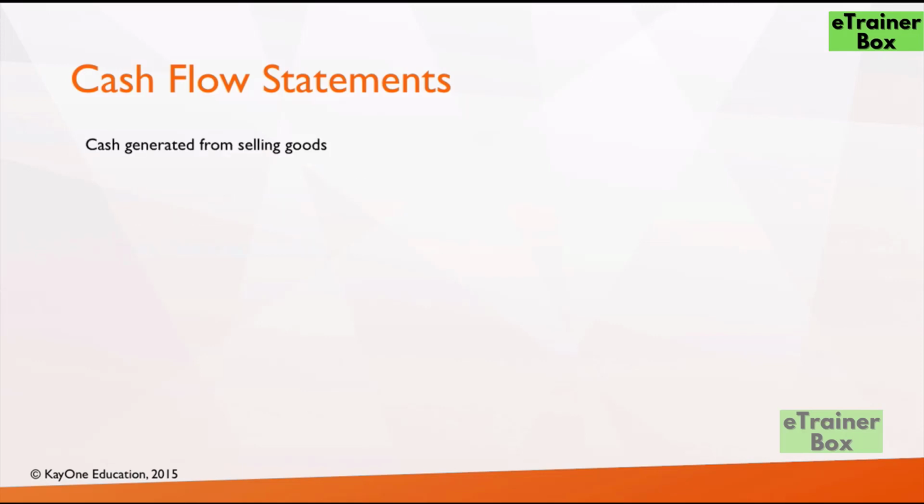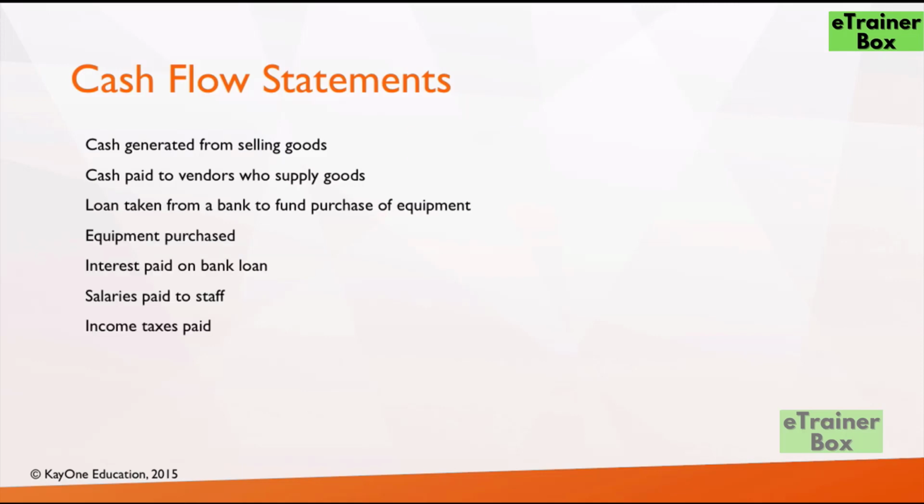Let us look at some examples. Cash generated from selling goods. It is an operating activity. Operating activity here refers to the main activity of the business. Cash paid to vendor who supplies goods. Again, this is related to the main activity of the business and therefore an operating activity.